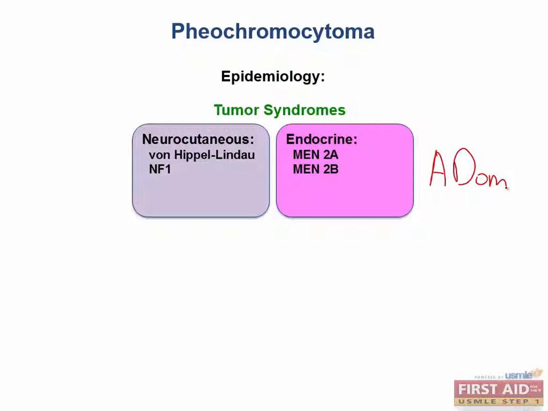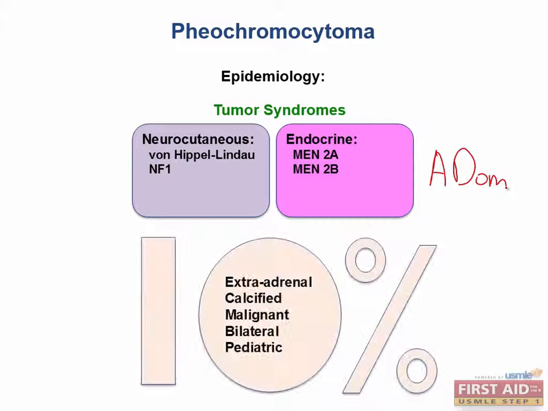The famously cited rule of tens applies to the epidemiology of pheochromocytomas. 10% of patients with PHEOs have extra-adrenal tumors, meaning that it's possible but not as common as in neuroblastomas. 10% of the patients have calcifications that they can see on CT. Malignancy, bilateral disease, and pediatric disease also run at about 10%, but it's worth mentioning that in patients with familial tumor syndromes, these actually end up being a lot more common.